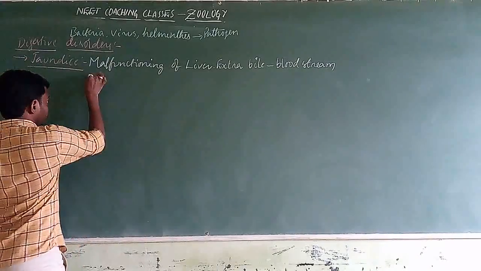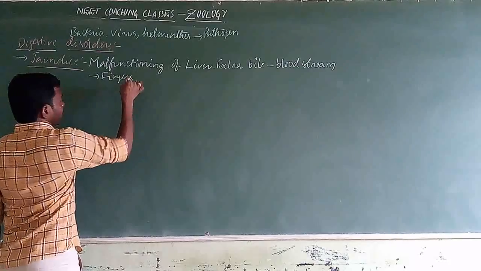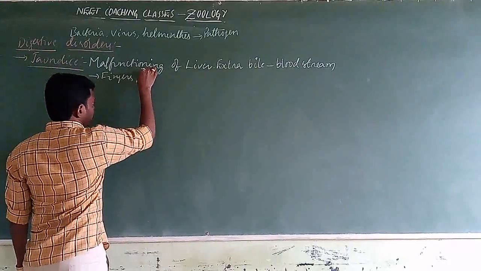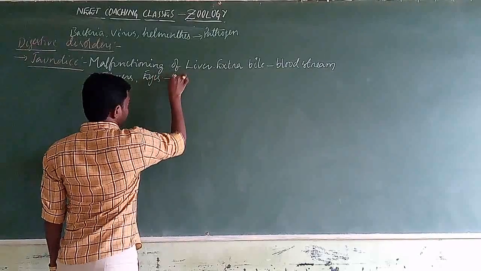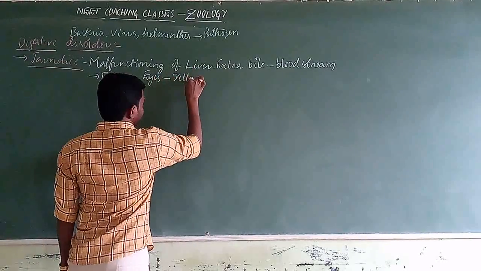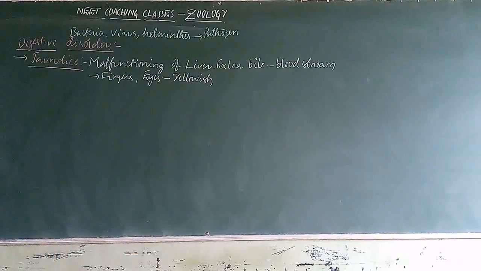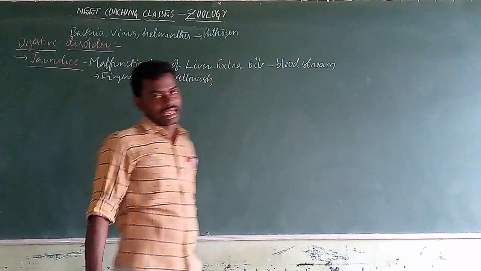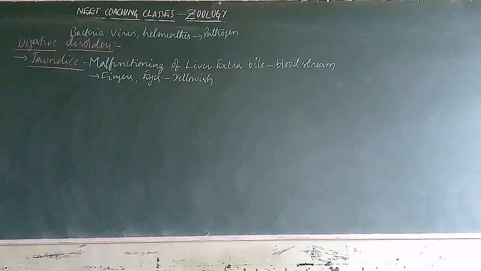Hence, the nails and eyes will appear yellowish in color because of the deposition of bile. This is one of the disorders exhibited by the human digestive system.